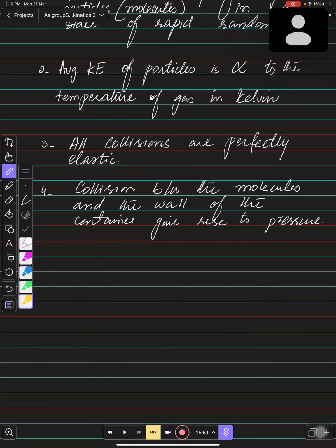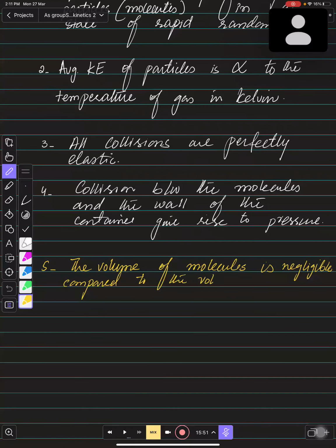that point number 5 is the volume of molecules. जो गैस के molecules होते हैं उनका जो वॉल्यूम होता है is negligible. कैसा होता है? negligible होता है, यानी कि बहुत कम होता है compared to the volume of the gas, right?